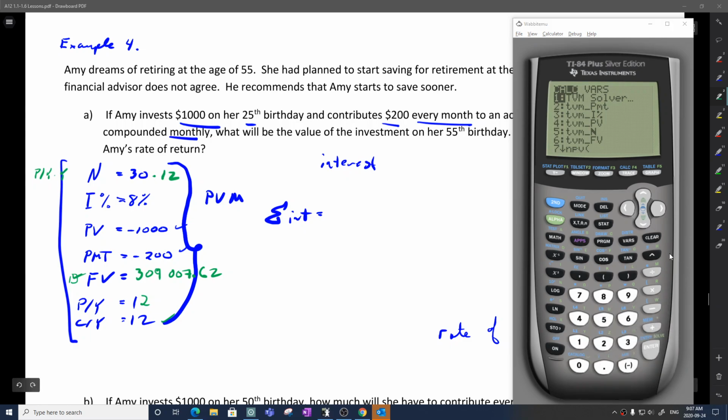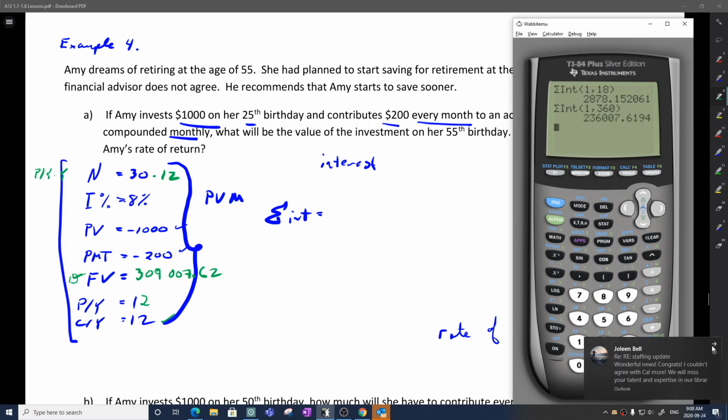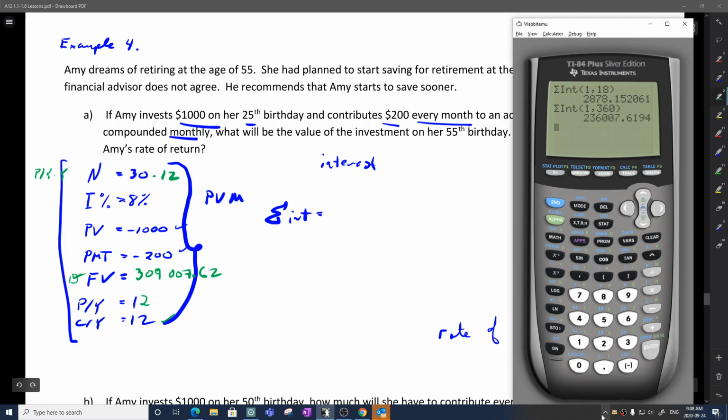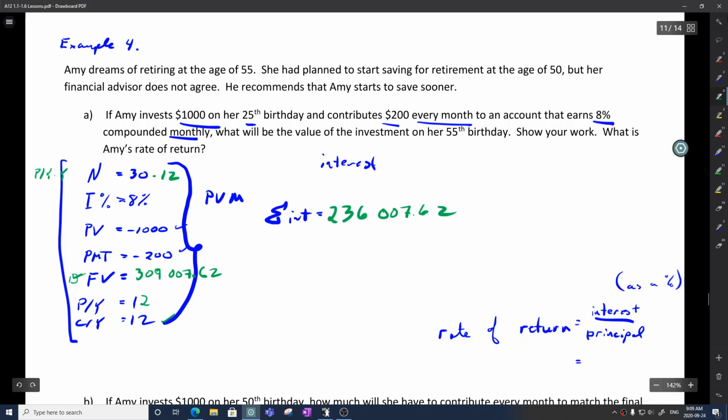Go down. Select this, how many payments I have. Now 1 through, this is the important thing to remember, it's 360. And the total interest that I get is $236,007.62. That is the amount of interest that I have total.